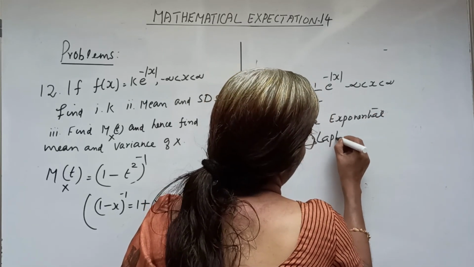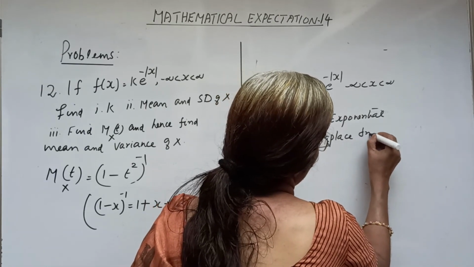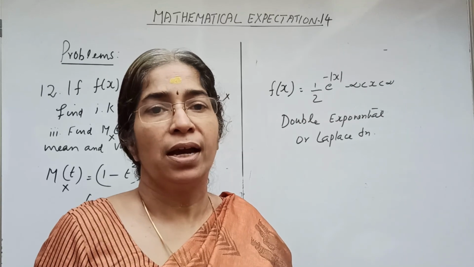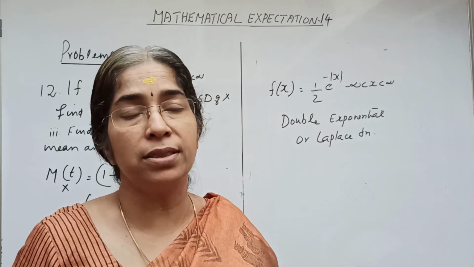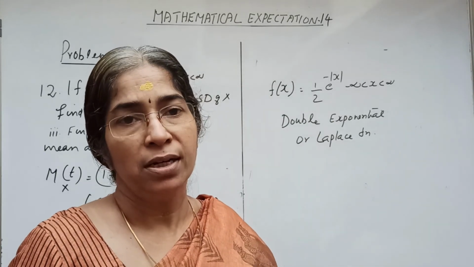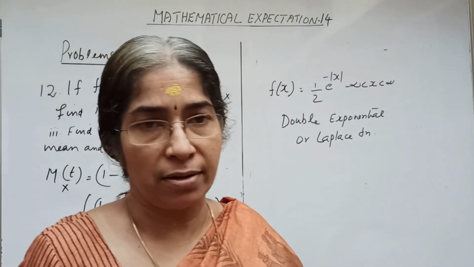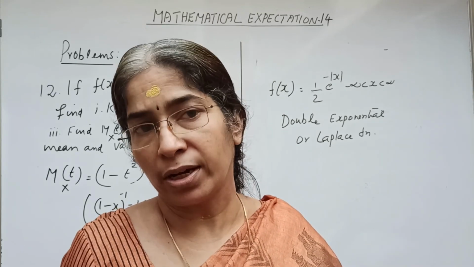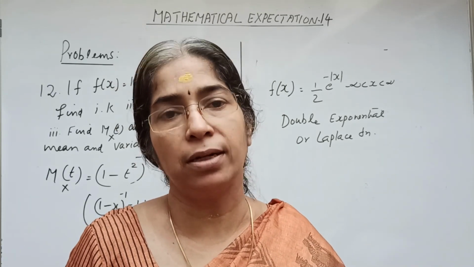We can integrate this function simply, and hence we have derived all these terms for the single f(x). We have obtained k, the mean and standard deviation, the MGF, and using the MGF we have obtained mean, variance, etc. Thank you.